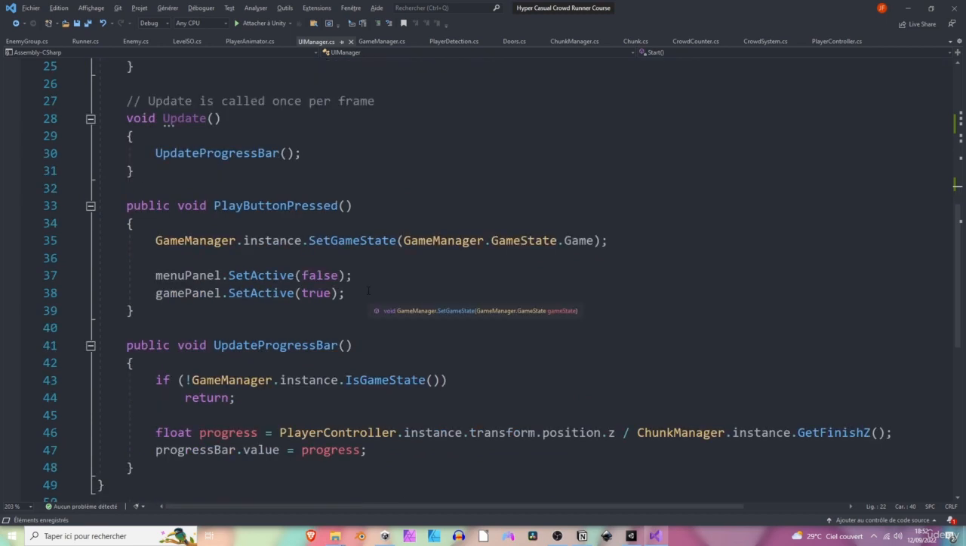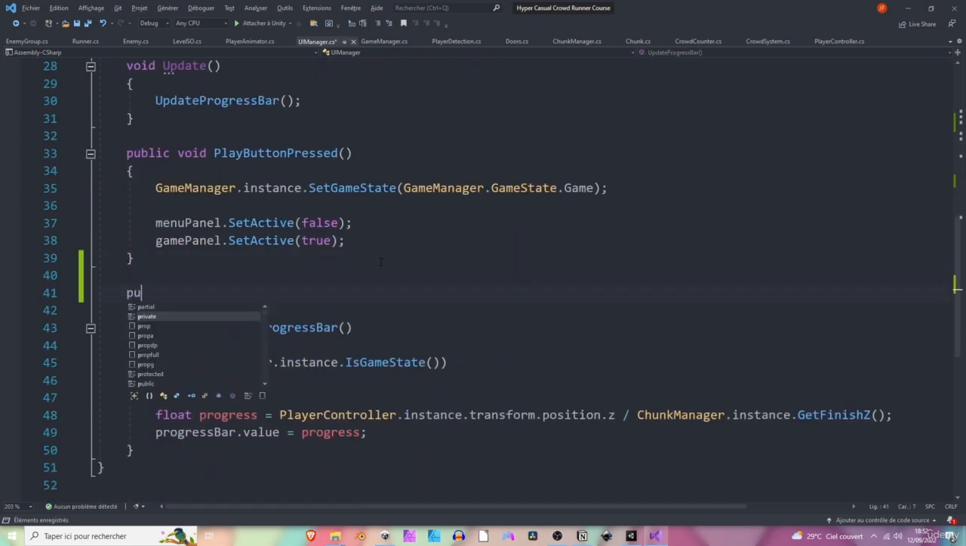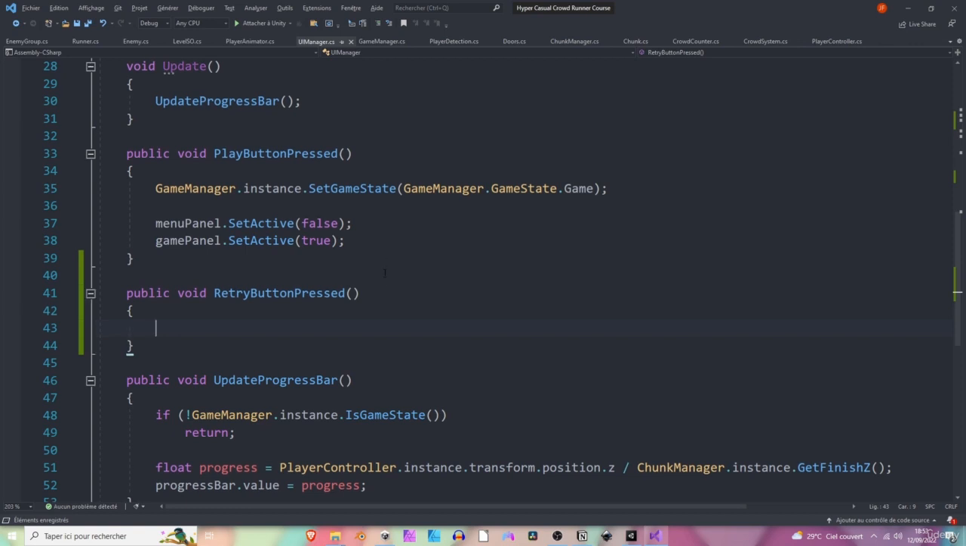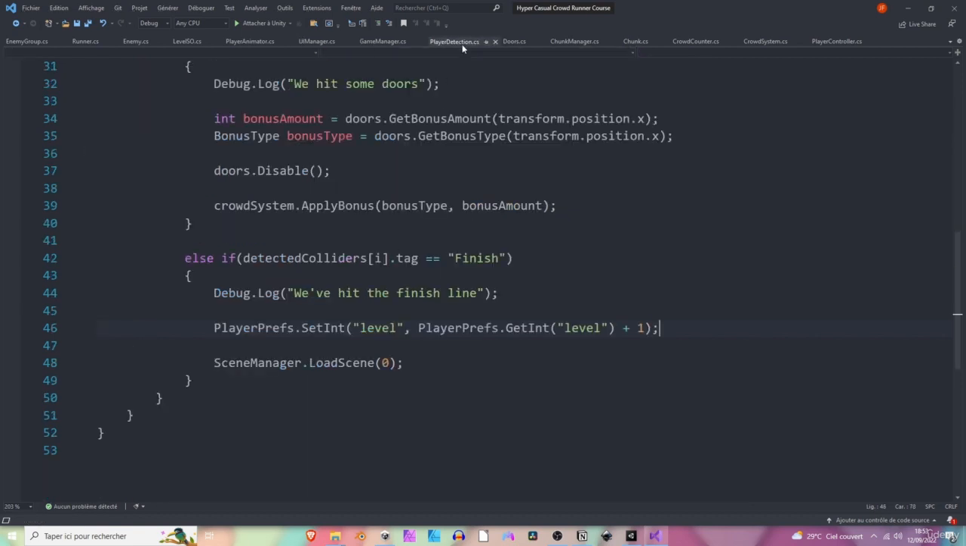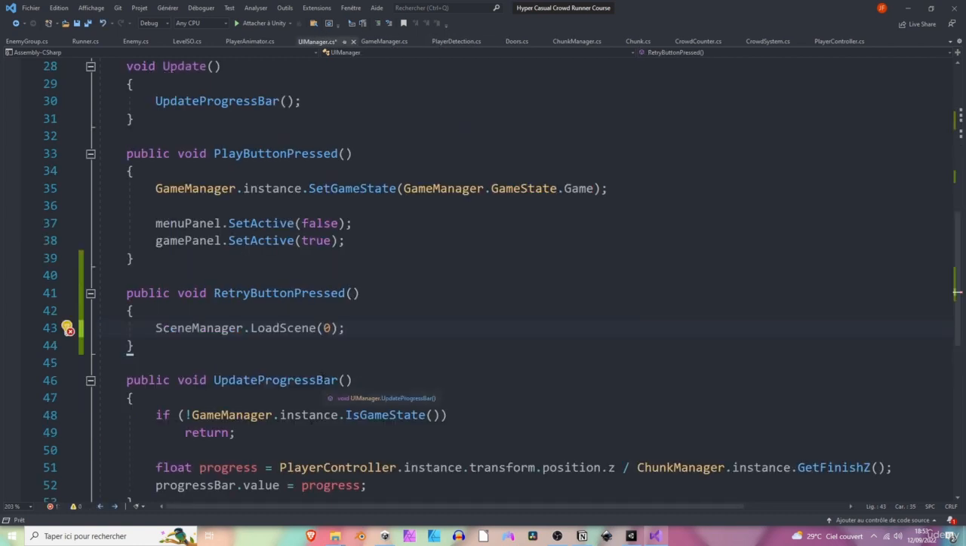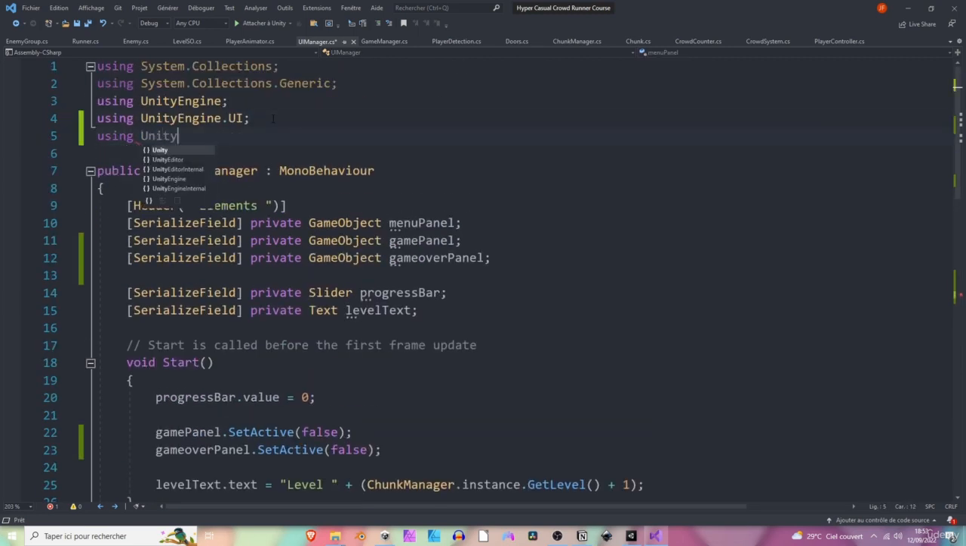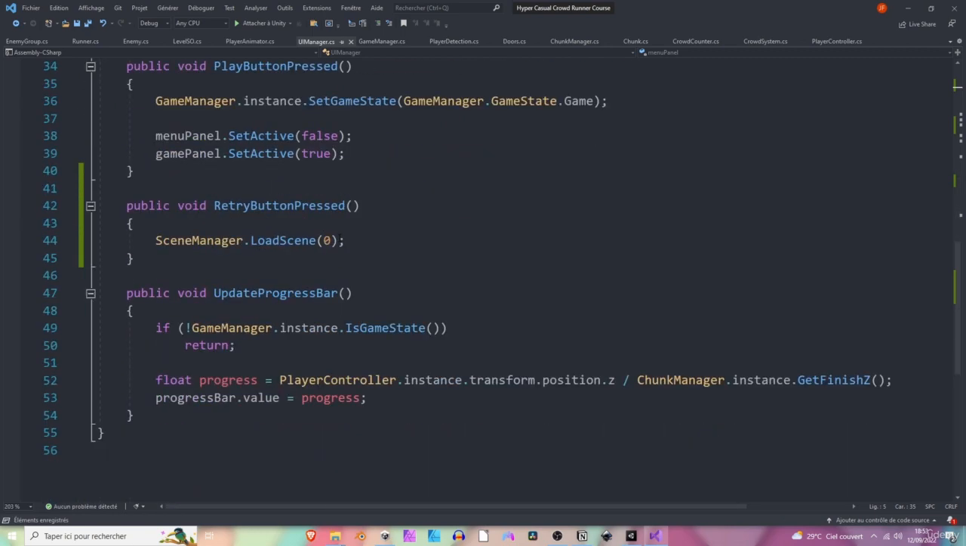Okay. We also want to create a new method here. So let's make it public. It's going to be retry button pressed. And this retry button pressed method will only be in charge of reloading the scene. So it's the same logic that we've used in the player detection here, if you remember. So we can just grab this line, go back to the UI manager and paste it. But to be able to use it, we need to add the UnityEngine scene management library. Perfect, we're pretty much done here.